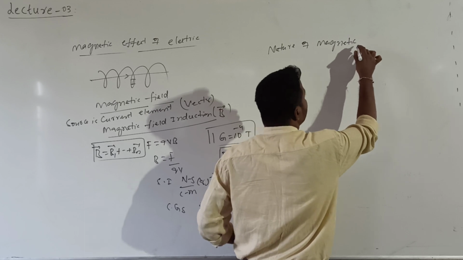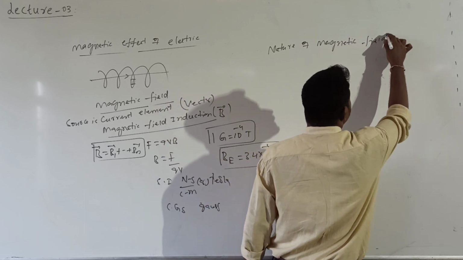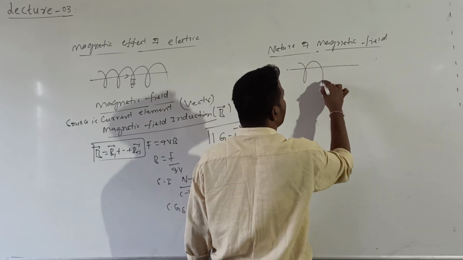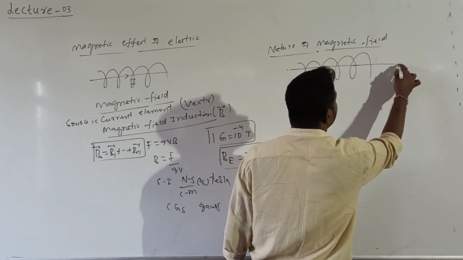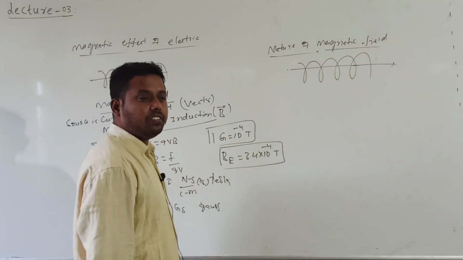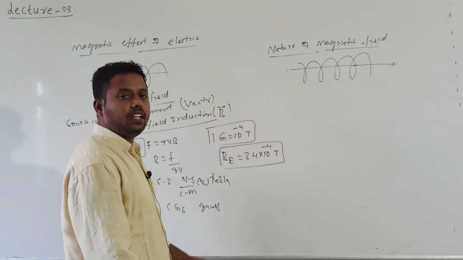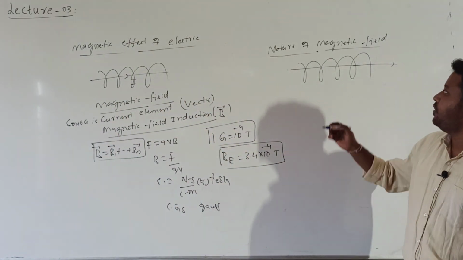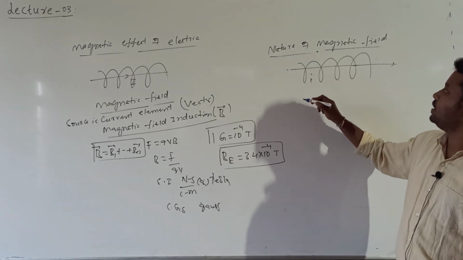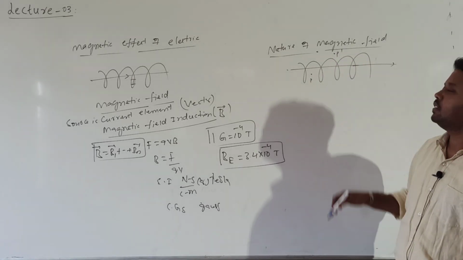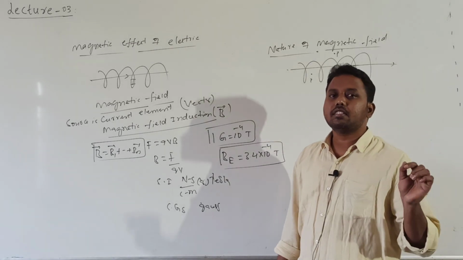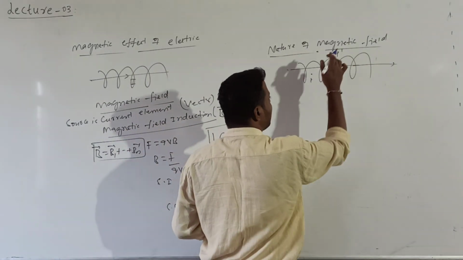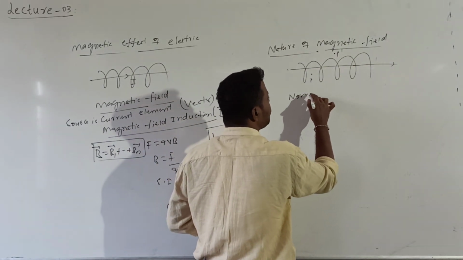If I consider a current carrying conductor, around this conductor a magnetic field is there. The magnetic field is represented by a magnetic field vector, which has both magnitude and direction. If I consider the magnetic field at different points, at P here and P dash here, the magnetic field is not the same everywhere. The magnetic field produced by a current carrying conductor is non-uniform